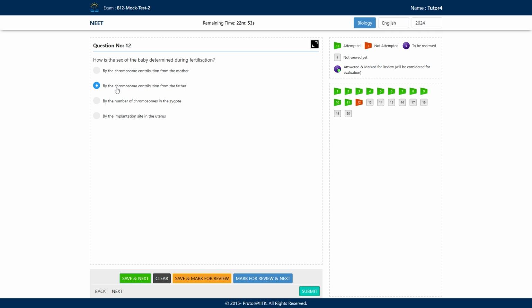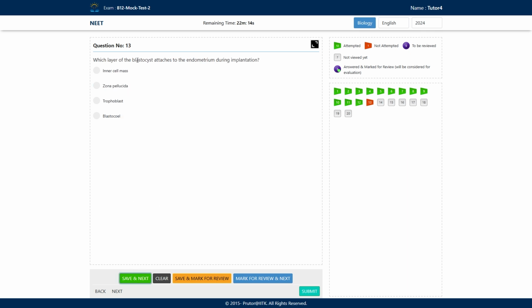Okay. Males are XY, females are XX. So males produce two kinds of gametes, two kinds of sperms. Half of the sperms will contain the X chromosome, and half will contain the Y chromosome. Females are homogametic, which means all the eggs will contain the X chromosome only. So if the sperm having an X chromosome fuses with the egg, the zygote will be XX, so a female child will be produced. If the sperm having the Y chromosome fuses with the egg, then the zygote will develop into a male child. So it is the father which determines the sex of the child.